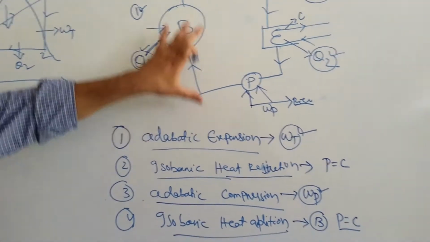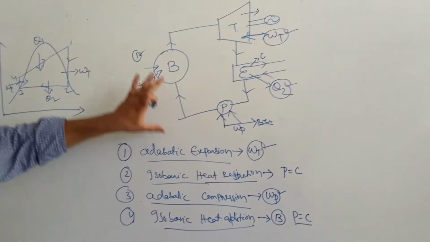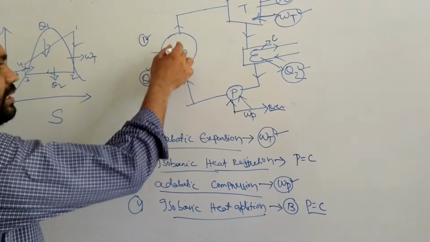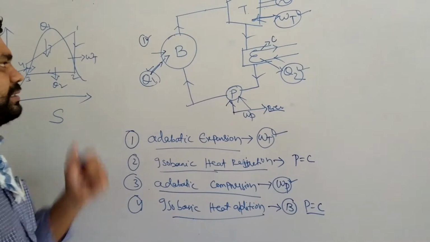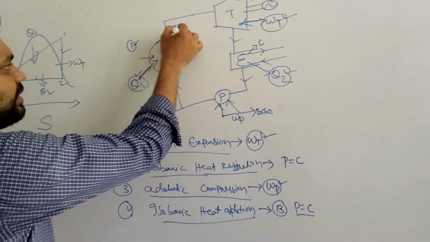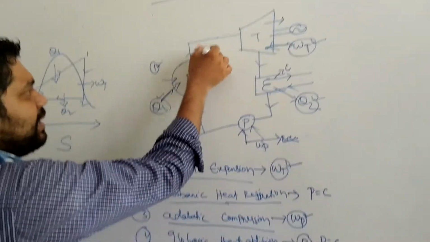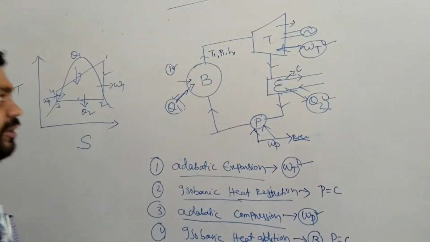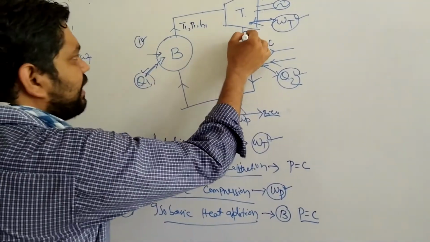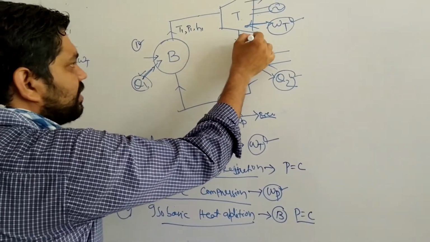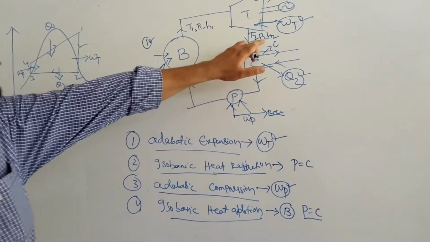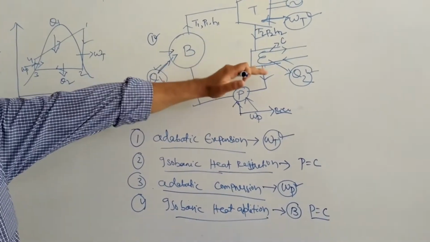So what happens in a boiler, turbine, and condenser, we will discuss. What happens to the steam here? When the steam is generated in the boiler, it will be in the vapor stage. Consider a certain temperature T1, certain pressure P1, and certain enthalpy H1 at the inlet through the turbine. After expanding, there is a drop in temperature, pressure, and enthalpy. So T2, P2, H2. Then we go through the condenser.